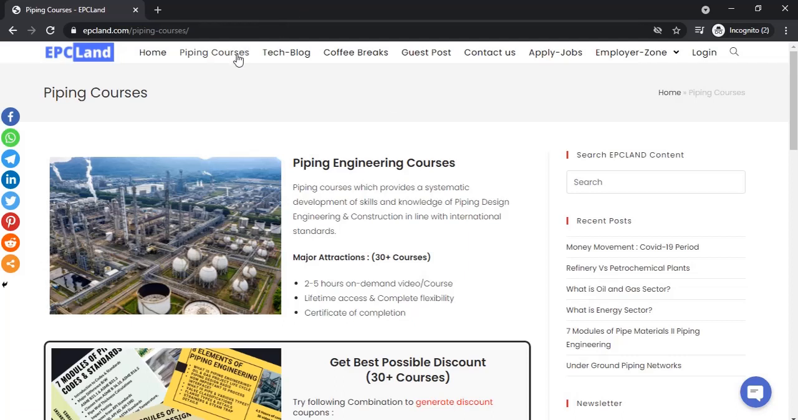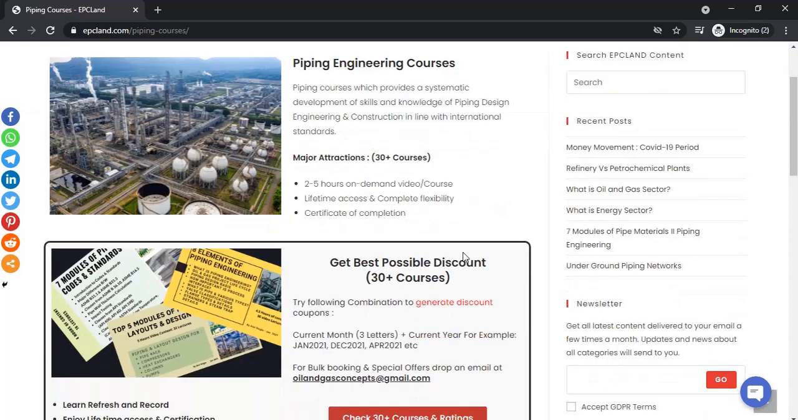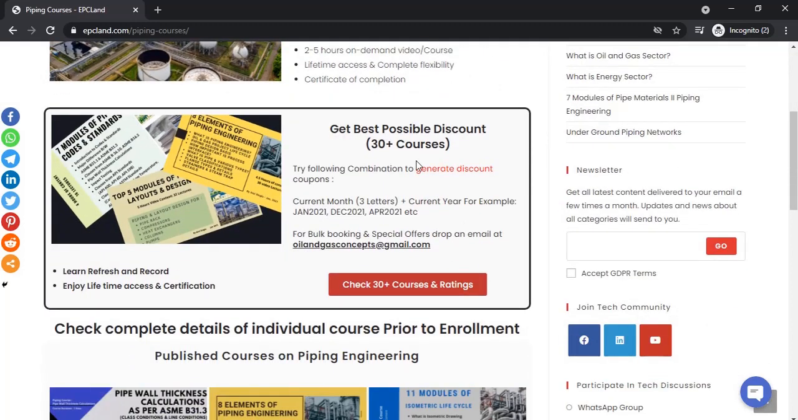Now let us look at the piping course section on this website. In this section you will come to know what the various courses are which we have already published, with details of each and every course, so that you can decide whether to enroll for that course or not. Then you will see the various options to get the best possible discount for all these courses.